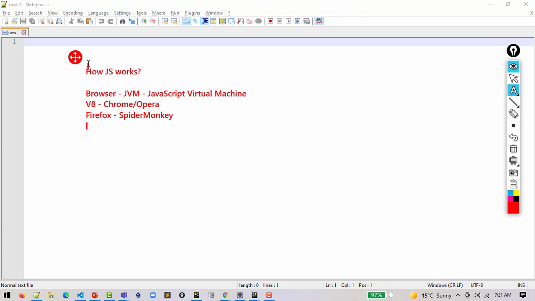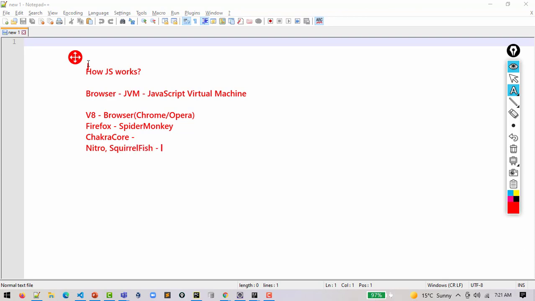These are a few names of JVMs, JavaScript Virtual Machine Engines, which are embedded as part of these browsers: Chrome and Opera, V8; Mozilla Firefox, SpiderMonkey. And then we have one for Edge and for Safari also. For Edge, there is this JVM with the name Chakra Core. For Safari, there is a virtual machine engine called Nitro or Squirrelfish.